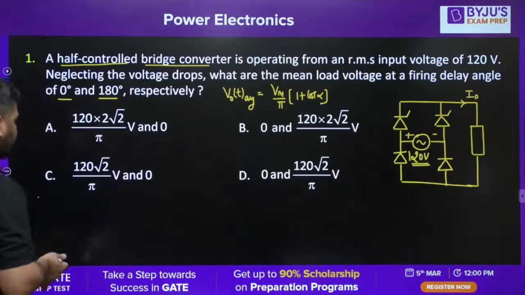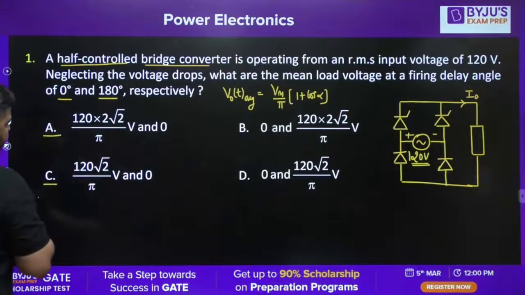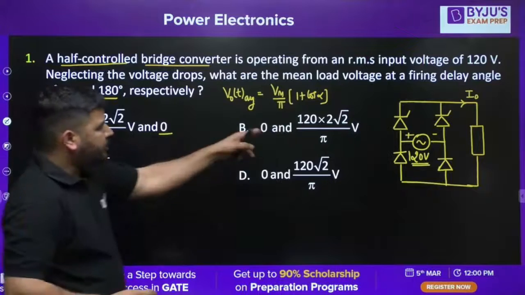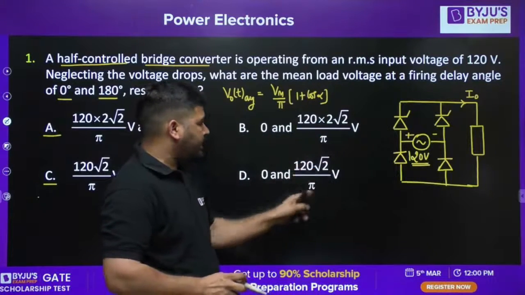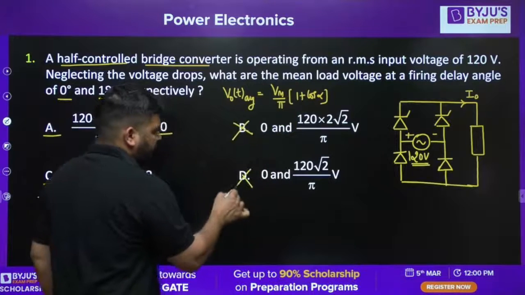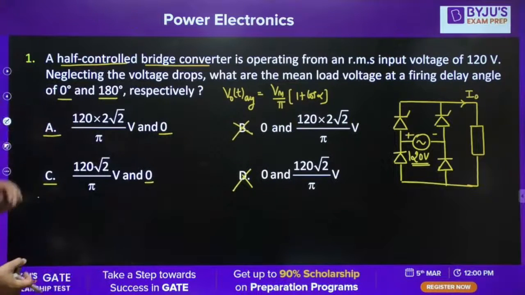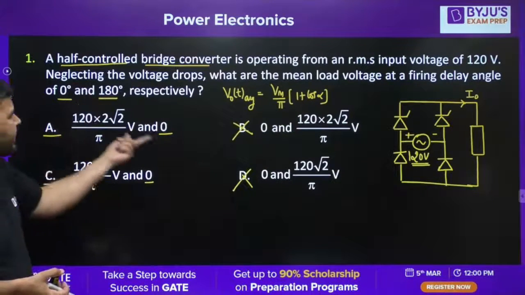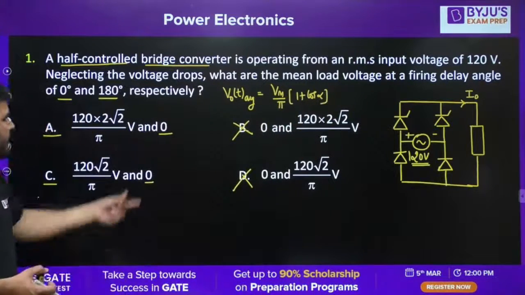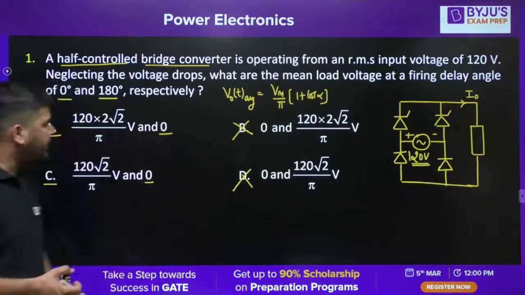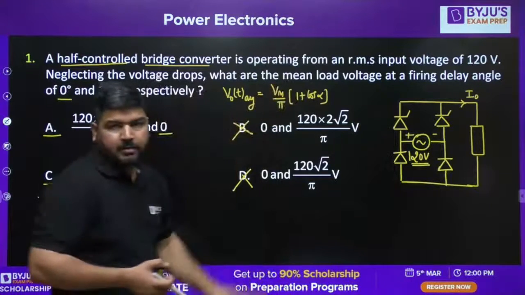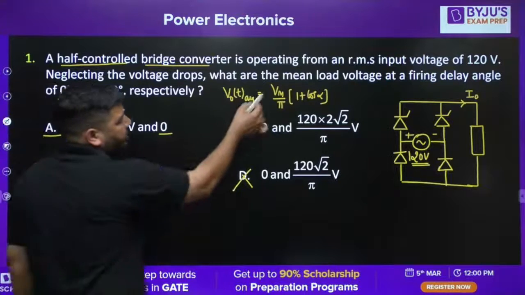So the answer is either A or C, because for 180 degree, it has to be 0. In these options, for 180 degree, the average output voltage is not 0. That's why B and D are wrong. Now let's come to A and C. Because for alpha 180 degree, cos 180 is minus 1, it will cancel out and you will get 0. Now for alpha equal to 0 degree, V0 average will be 2 Vm by pi.